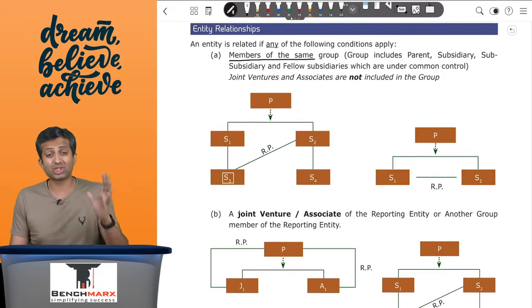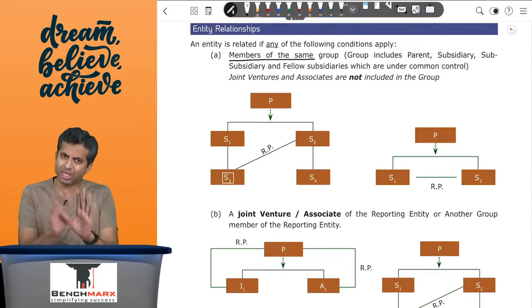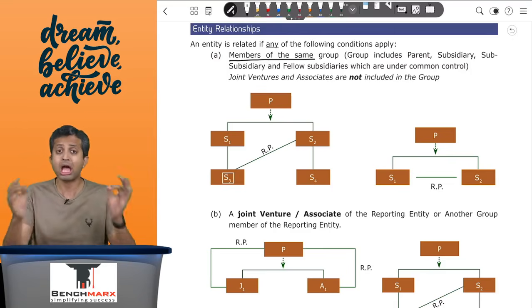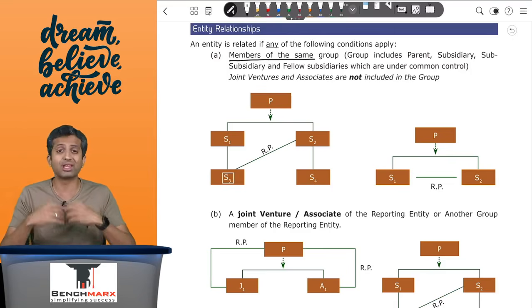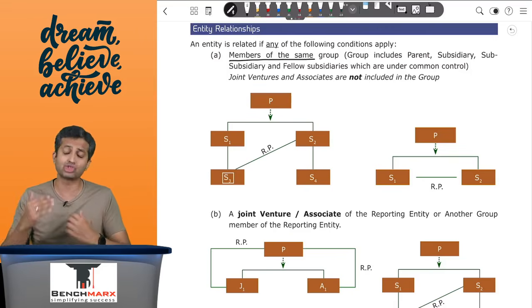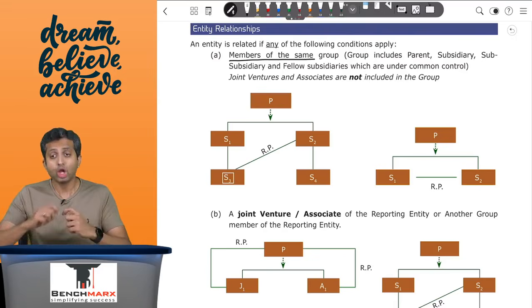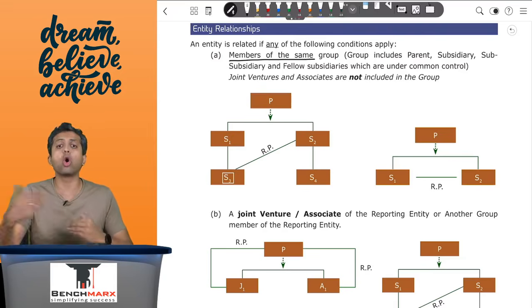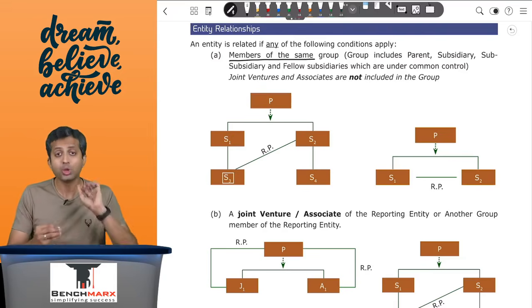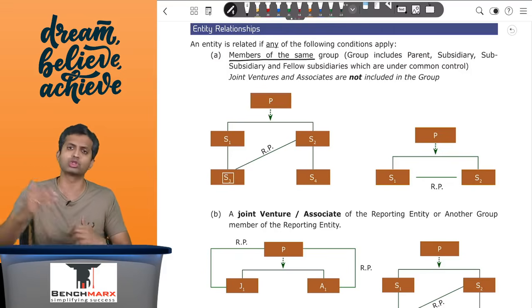Remember, joint ventures and associates are not treated to be a part of the same group. They may be related parties under different clauses, but they are not treated as group members. Group members are treated as members where there is a control relationship, that is parent, subsidiaries, sub-subsidiaries, fellow subsidiaries, etc. Second, joint ventures or associate of the entity or a group member. So if there is P which has a joint venture, that is a related party. If P has an associate, which is also a related party.